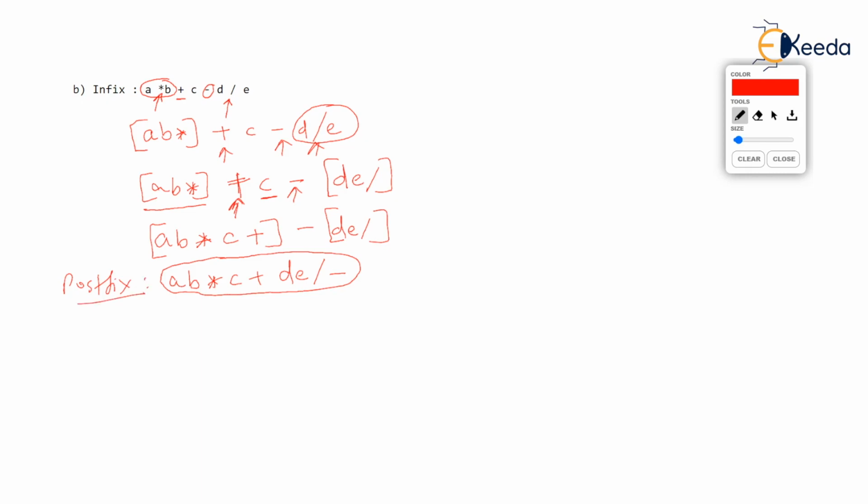Now let's write the infix again and try to find out the prefix. So A into B plus C minus D upon E. A into B will be done. AB star becomes one operand. Plus C minus, and we will do this also in the same step, instead of showing the line. You understand? Because anyway division will be done next. So DE slash becomes one operand. Now plus will be done.